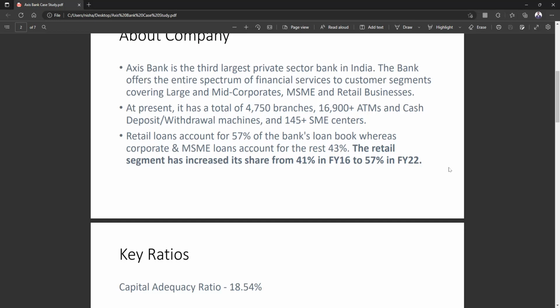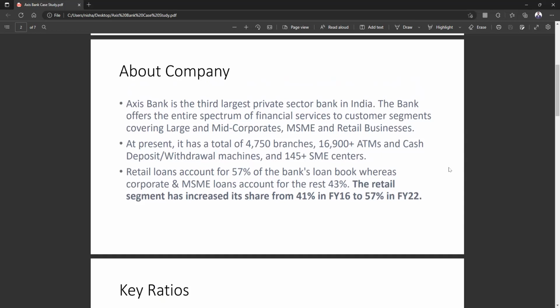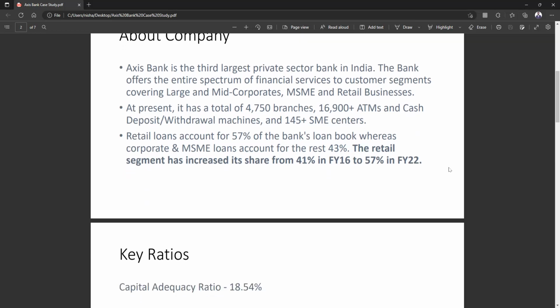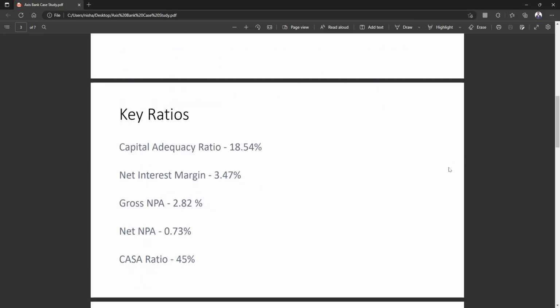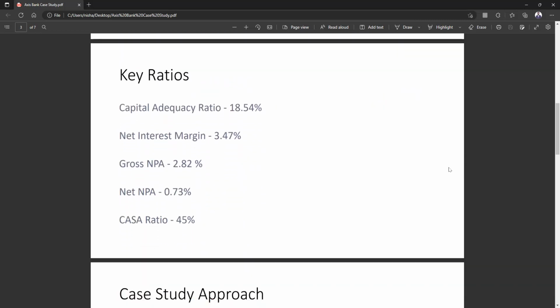Retail loan accounts for 57% of the bank's loan book, whereas corporate and MSME loans account for the rest 43%. The retail segment has increased its share from 41% in financial year 2016 to 57% in financial year 2022. So this was about the company. Now let's see the key ratios.